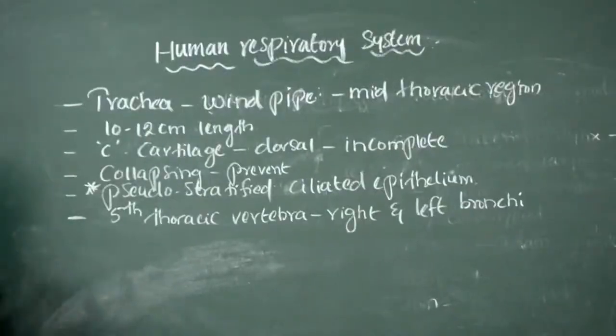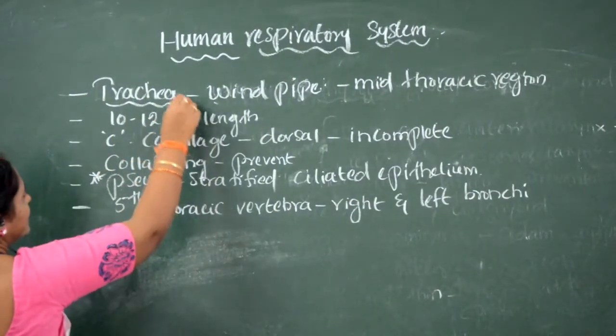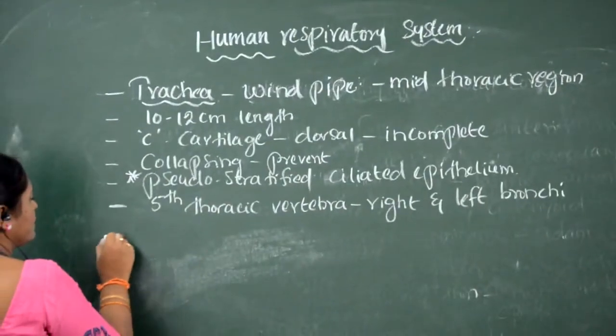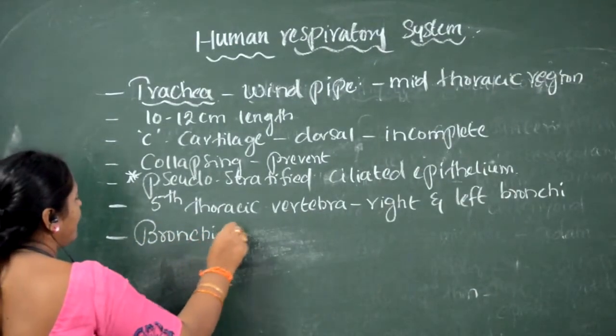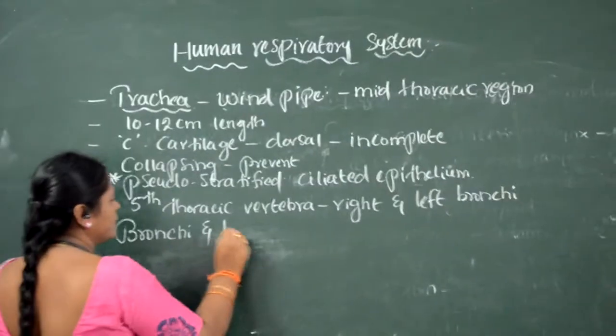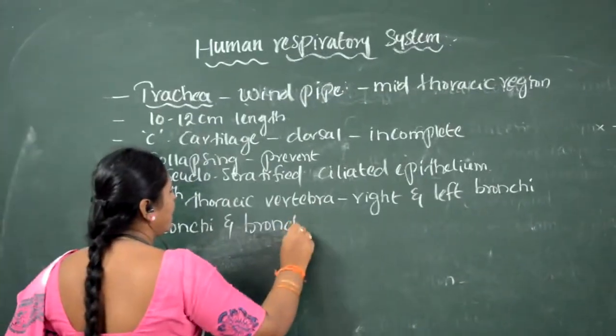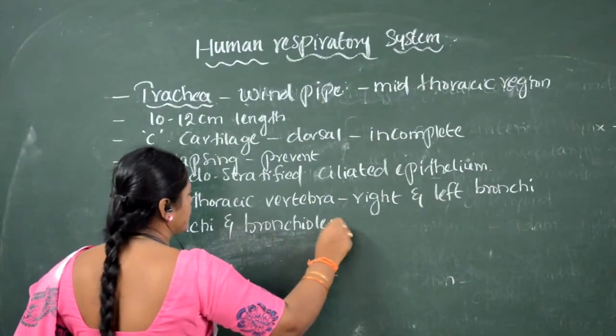So the next part is bronchi and bronchioles.